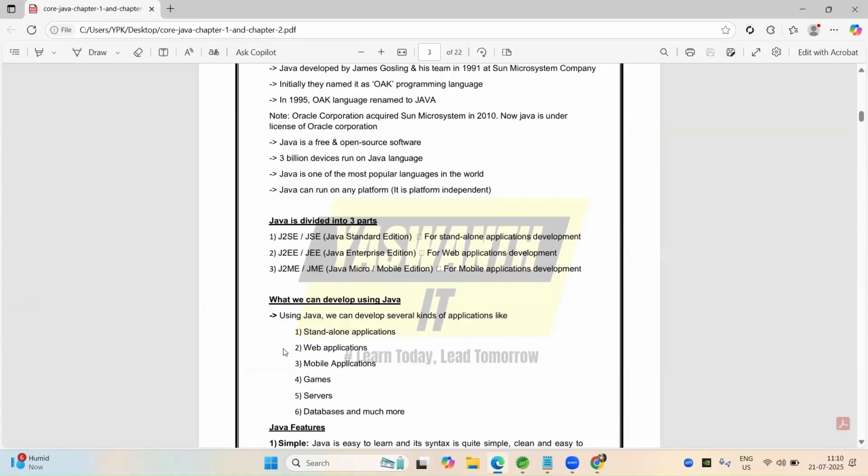And what are web applications? The applications which are deployed and run on the internet are called web applications. And what are mobile applications? Everything we download on our mobile is called a mobile application. And we can develop games also by using Java. We can develop servers and databases and much more. So that's why it is the most popular language in the IT industry.